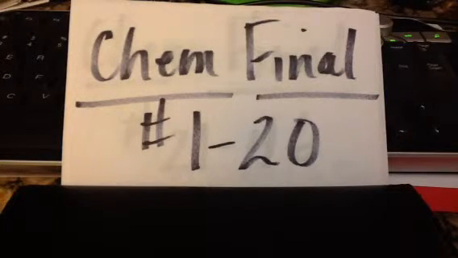Number 15. Which part of the atom is negatively charged? Proton, neutron, electron, positron, nucleus. 16. Which element is pictured to the right? A, B, C, D, or E? 17. The number of protons in a V atom is 23, 27, 28, 50, 51. 18.